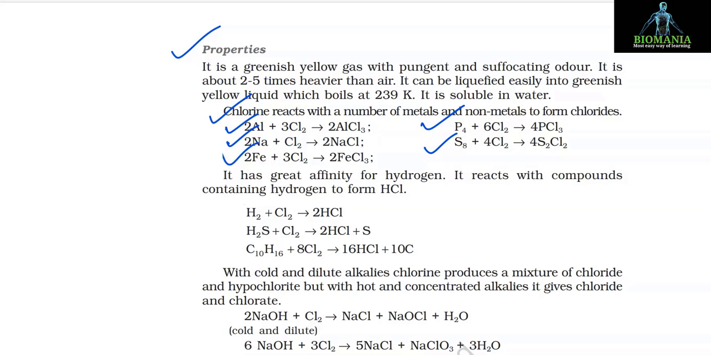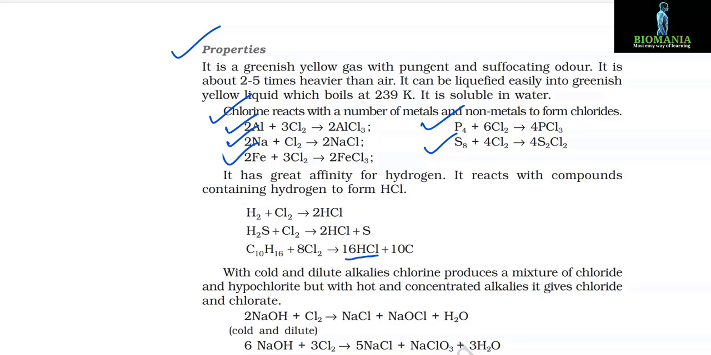It has a great affinity for hydrogen. It reacts with compounds containing hydrogen to form HCl. H2 plus Cl2 gives 2HCl. H2S plus Cl2 gives 2HCl plus sulfur. C10H16 plus 8Cl2 gives 16HCl plus 10C.